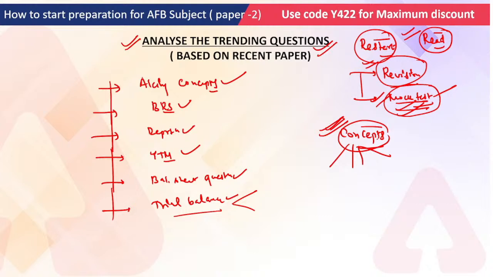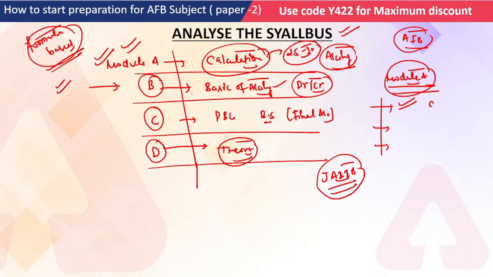If I talk about a particular chapter, accounting concepts, you will definitely get questions from it. So if you are understanding this accounting concept, you have to mark it, right? This is the way you make short notes on what kind of questions were asked in the session. So analyzing the trending questions is important. Analyzing the syllabus is important. You have to understand the theme of every module, which is also very essential.